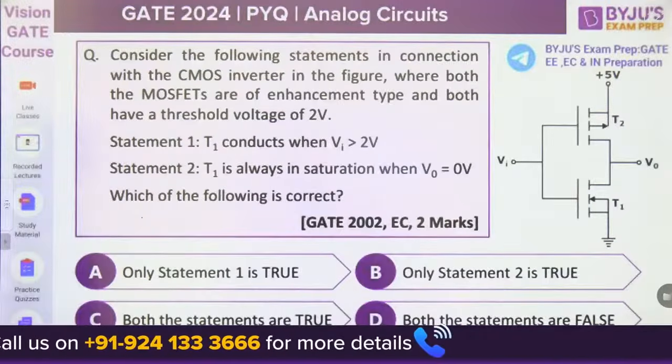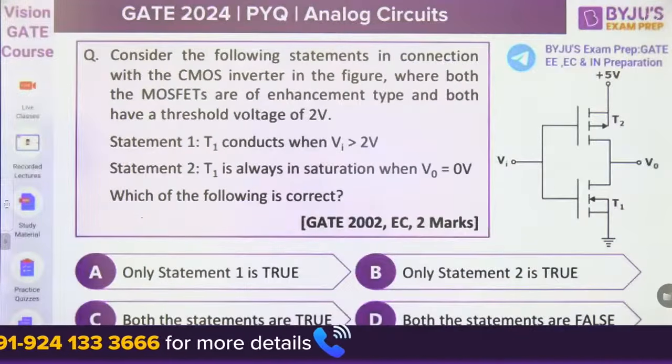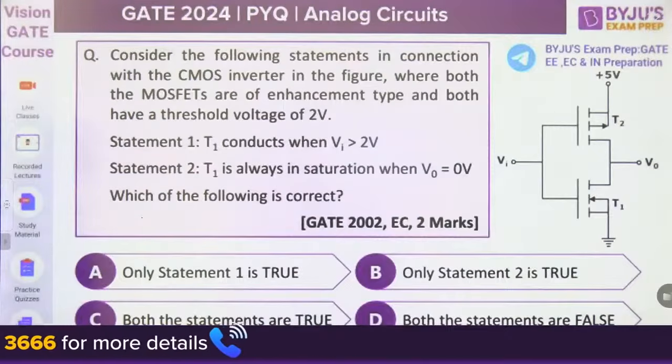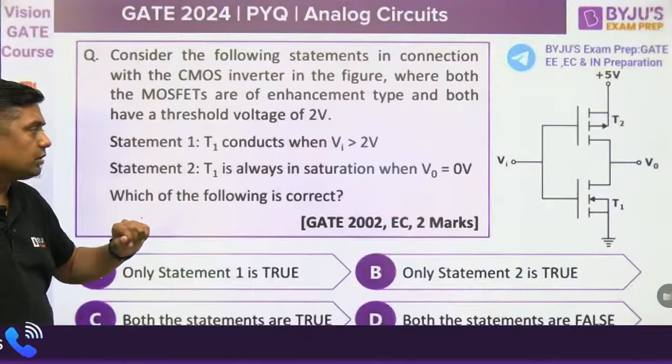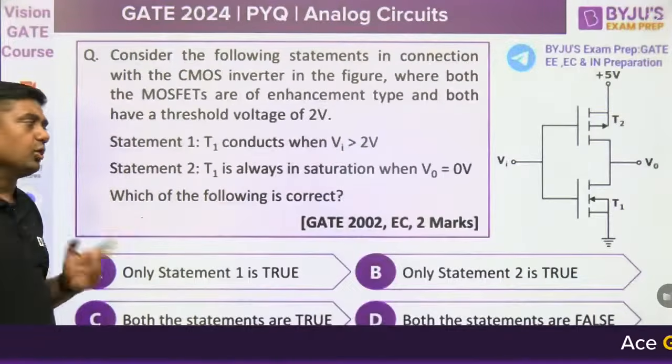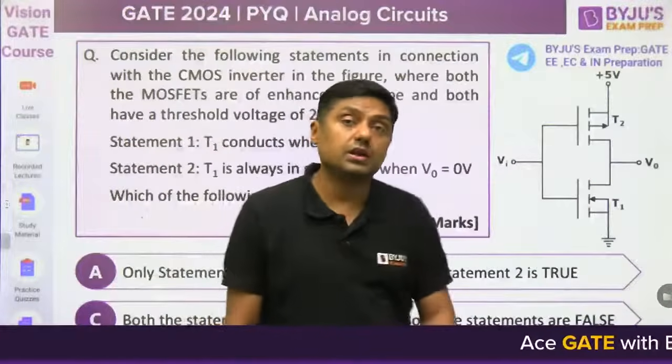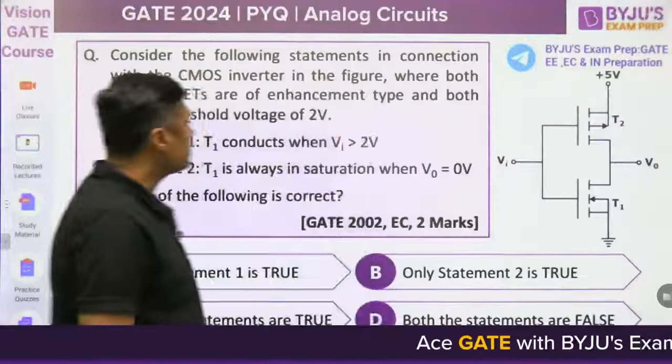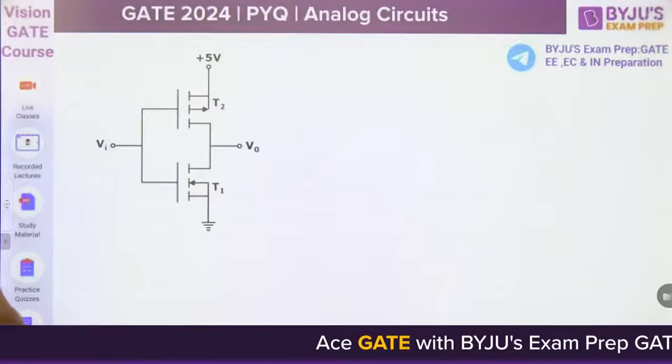Statement 1. What is statement 1? T1 conducts when Vi is greater than 2 volt. T1 is always in saturation when V0 is equal to 0 volt. This is a CMOS transistor. CMOS means, watch this diagram.